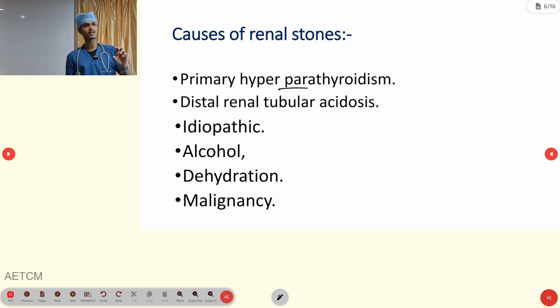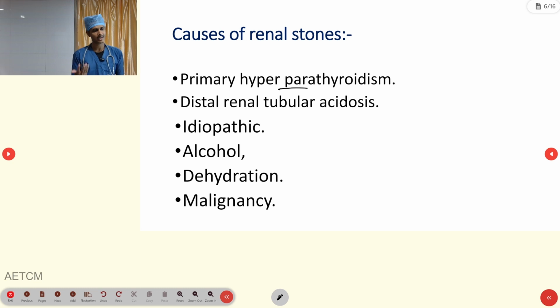Distal renal tubular acidosis is also one of the conditions. In this condition, the kidney loses the ability to excrete the acid from the body. If the acid level is still retained, automatically it leads to an increase in the uric acid level, and then finally it leads to crystal formation.